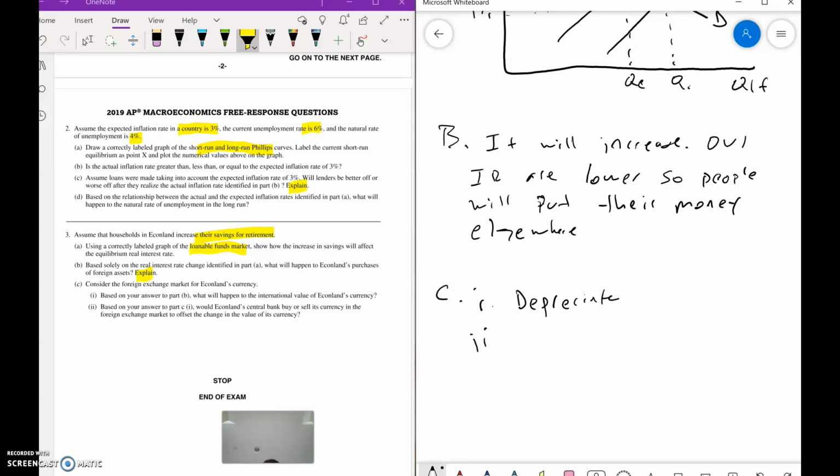And what will their central bank do to increase the value of its currency? They would buy its currency. Buy their currency from the Forex market. Again, that's not going to be on the test for C, but A and B could be, but I want you to see the connection, because the better the connections you see, the better you're going to do.